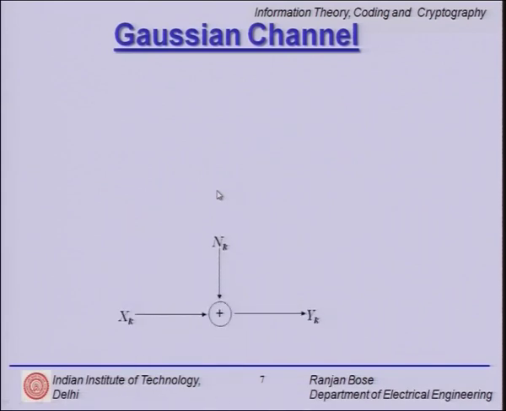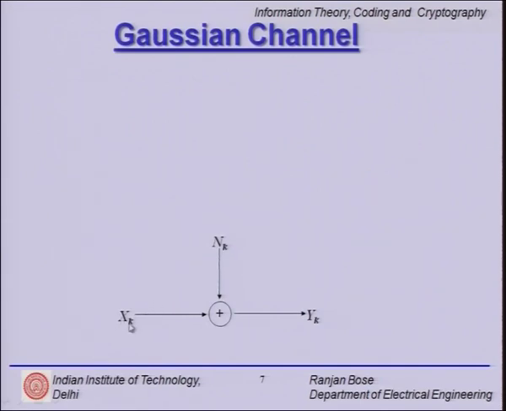So, let us have a very simple model. So, x_k is at the transmitter side and y_k is at the receiver side. What the channel does is it adds noise which is Gaussian, more specifically additive white Gaussian noise. Now the subscript k represents the samples.